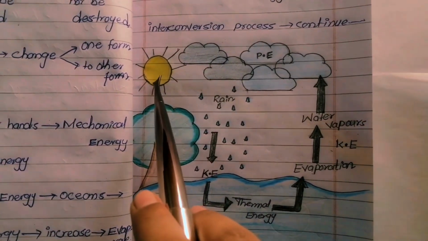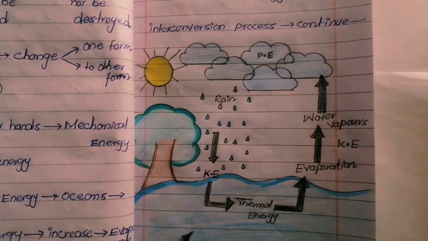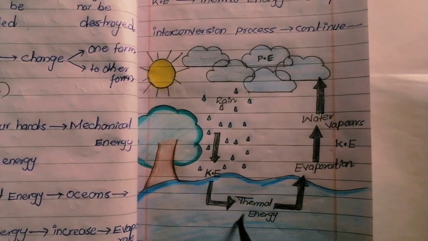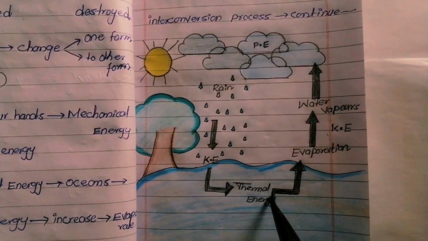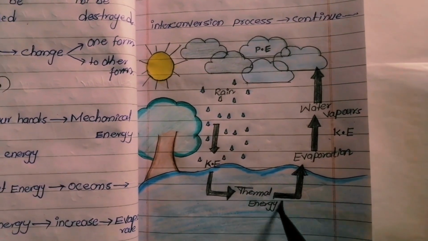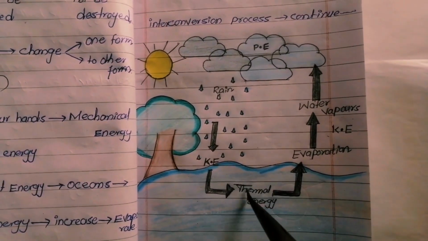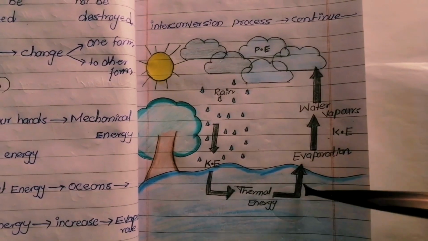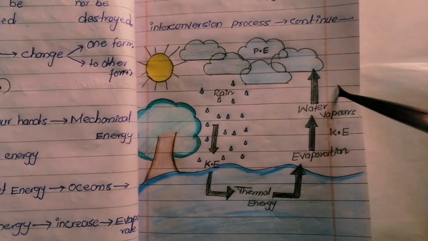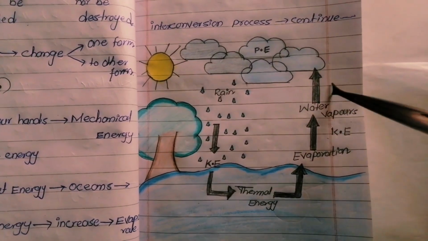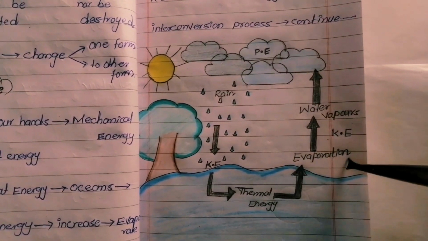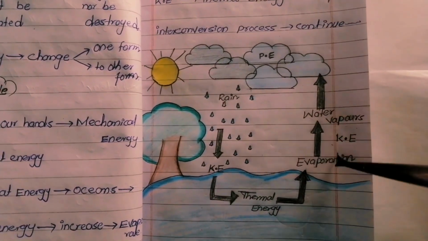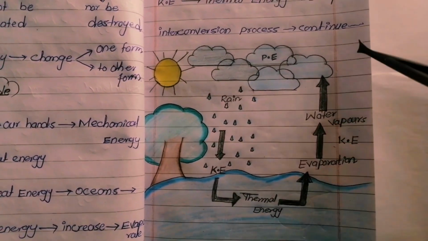The heat energy of the sun enters into the water. Due to that, the thermal energy of the water molecules increases. When thermal energy of the water molecules increases, due to that, water molecules start to evaporate. These water molecules start to evaporate in the form of water vapors. When water molecules evaporate in the form of water vapors, they have kinetic energy. Due to kinetic energy, these particles are able to move.